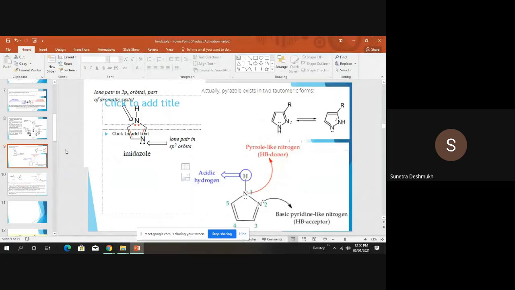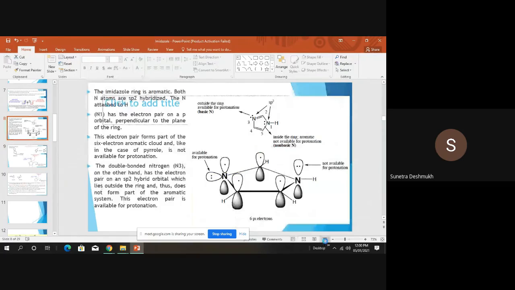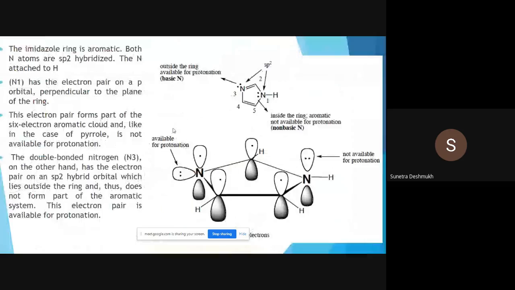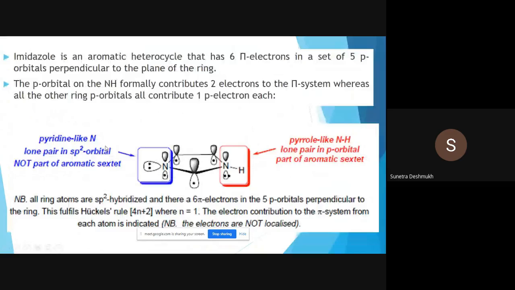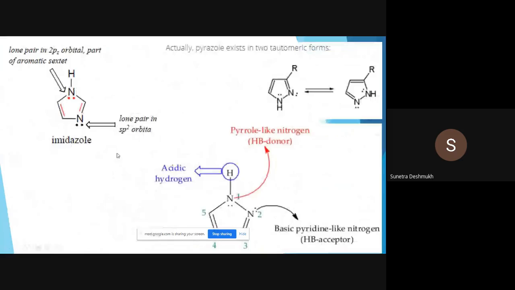Okay, in continuation with our previous lecture about pyrazole, imidazole, aromaticity, and all. So last time we have seen the structure of imidazole. In that one, we have seen one nitrogen is pyridine-like, one nitrogen is pyrrole-like. Okay. So the thing is now, what is the case regarding pyrazole? So here I have shown two to three structures.